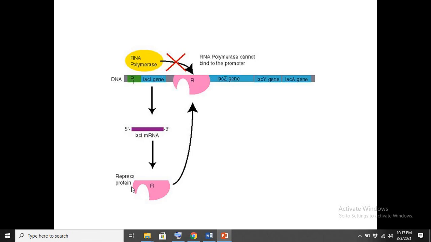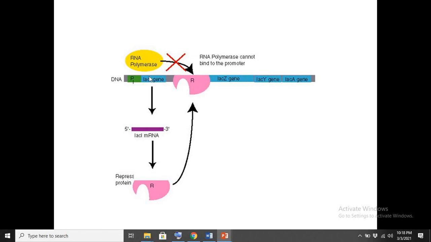It is a repressor protein, as is indicated from its name, so it will be involved in repressing the function of the gene. So we have genes on this DNA sequence, different types of genes, and all these genes have to be translated into particular types of protein. For example, we have the lac Z gene, lac Y gene, lac A gene.